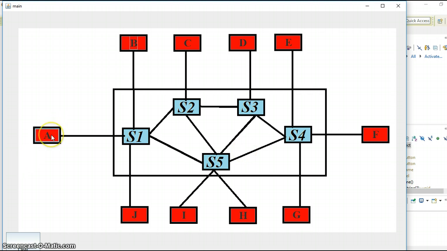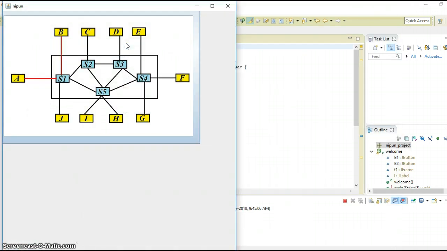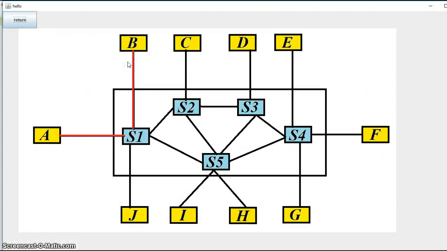First of all, we need to communicate between A and B. So I am pressing the switches A and B. It means A is calling B, and there is an S1 switch, means only one tower is there, so one path will be made. For showing that, we have to establish that path. I am clicking on this button. As you are seeing, you are getting this path established securely.